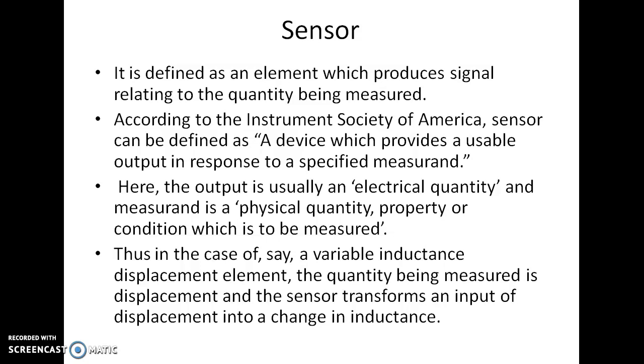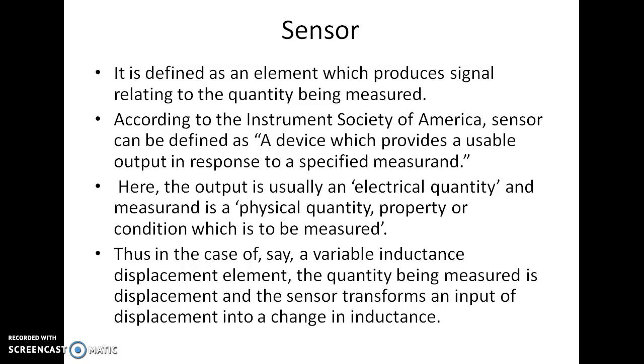Thus, in the case of, say, a variable inductance displacement element, the quantity being measured is displacement, and the sensor transforms an input of displacement into a change in inductance. Here we will measure the displacement of an element. What is displacement? Suppose an element is previously in one position, then it is shifted to another position. The distance between the initial and final position is our displacement. That displacement will be sensed or measured by the sensor.